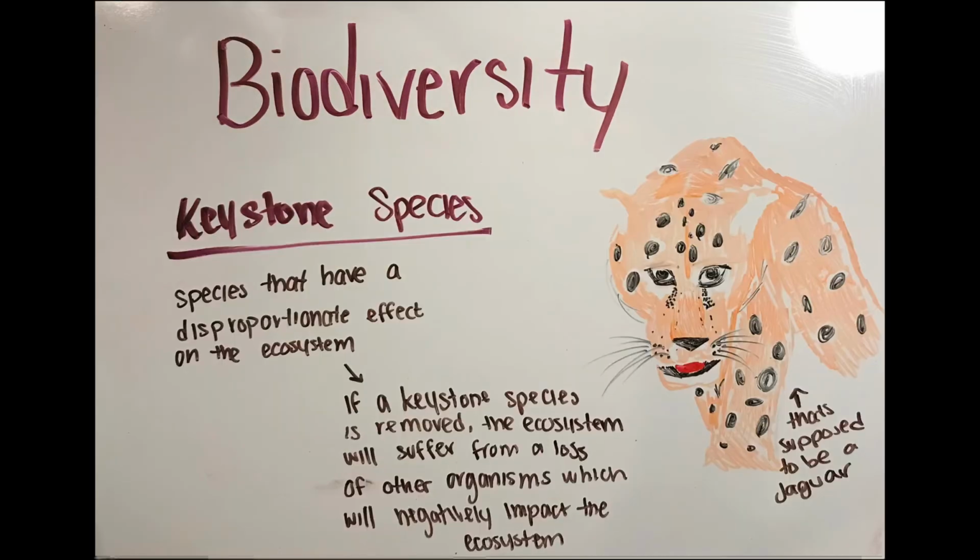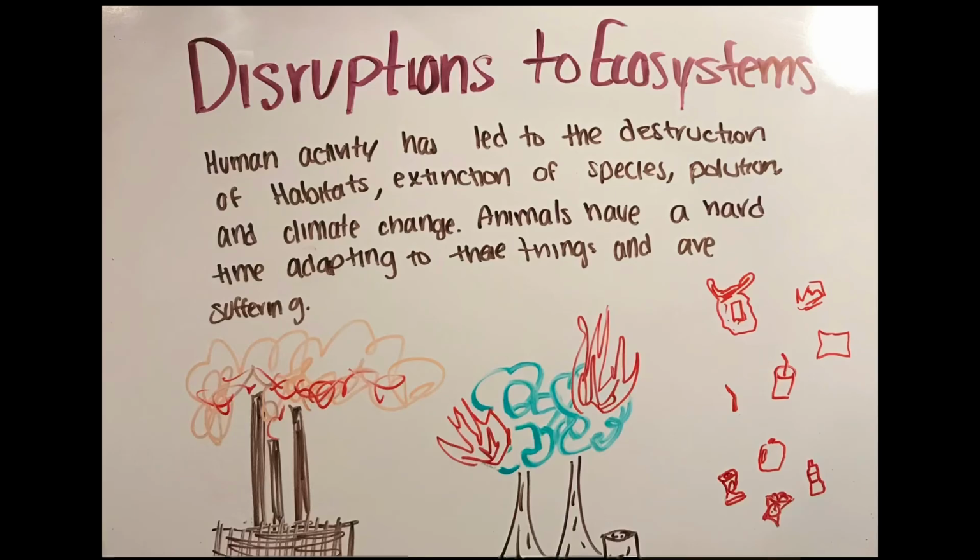Addition or removal of any component of an ecosystem will affect its overall short-term and long-term structure. For example, there are keystone species. Keystone species are species that have a disproportionate effect on the ecosystem. The disruption of keystone species can lead to a catastrophic effect within an ecosystem. The effects are disproportionate to the number of species affected. So, if a keystone species is removed, the ecosystem will suffer from a loss of other organisms, which negatively impacts the environment.